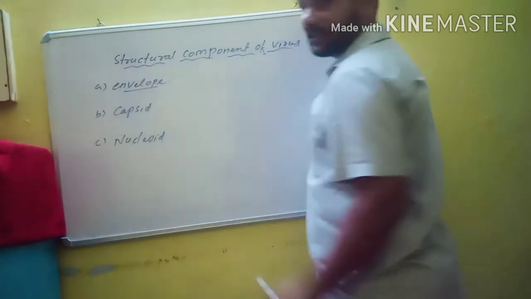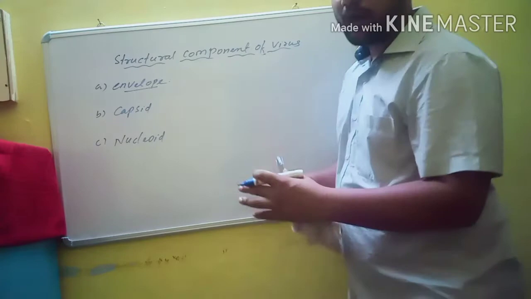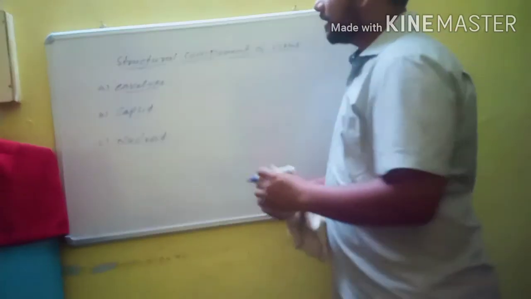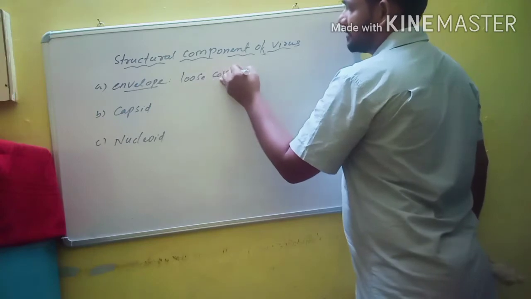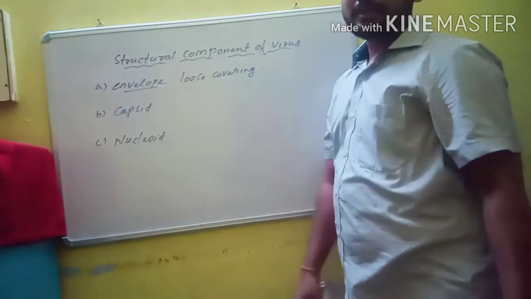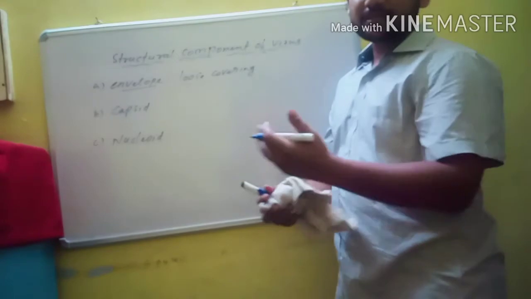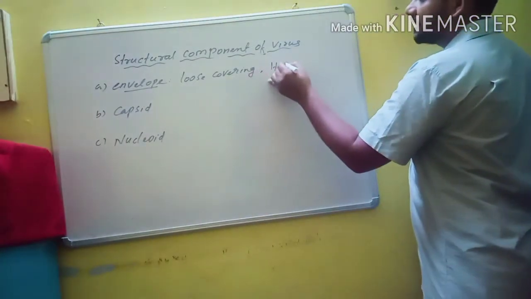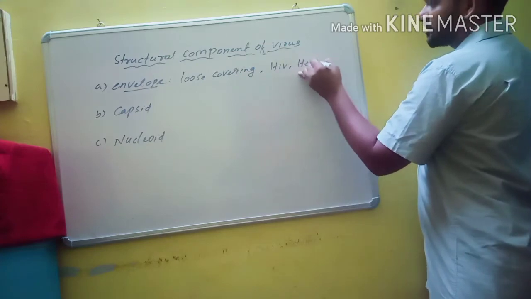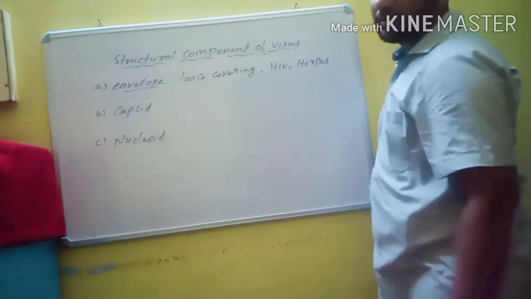First, envelope. So what is envelope? It is the outermost loose covering. Envelope may or may not be present. In some cases it is present, in some cases it is absent. Envelope is usually present in HIV virus and herpes virus. In these two cases, envelope is present.